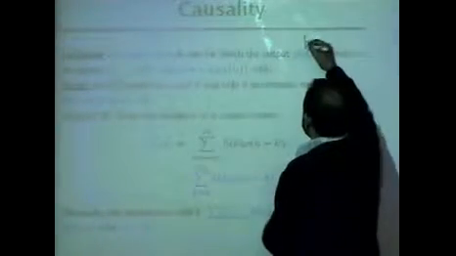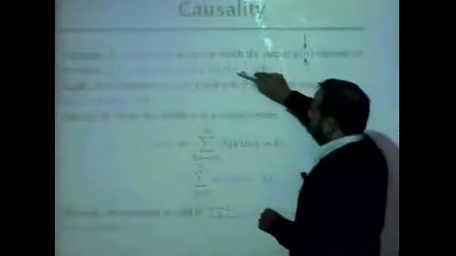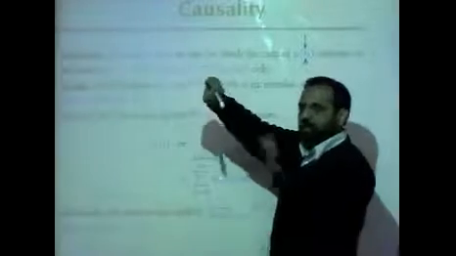One is causality, and a system is causal if it only requires the current and the previous input values. A causal system is one you have designed which does not require any future input sample to compute the current output sample in time. So n, remember, is the index in time. To compute an output at n, the index where you stand, you only require the current input and the previous input, no matter how many, but no future input is required. If this is so, a system is called a causal system.